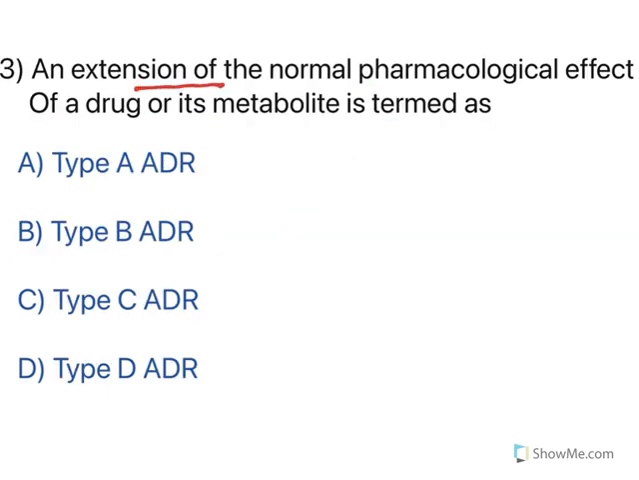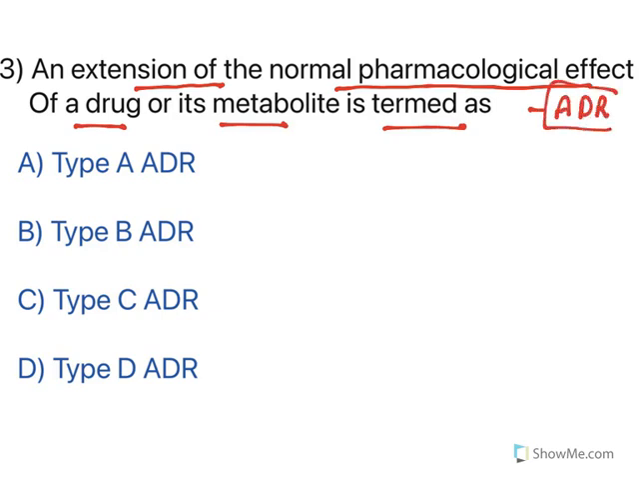Now, an extension of normal pharmacological effects of a drug or its metabolite is termed as, see, this is adverse drug reaction types. Now let us understand the types of adverse drug reactions. Now type A, see, all of them are ADRs, adverse drug reactions. Type A indicates augmented. The English word augmented means extension of pharmacological action. See, 80% of the drugs show their side effects due to extension of pharmacological effects.